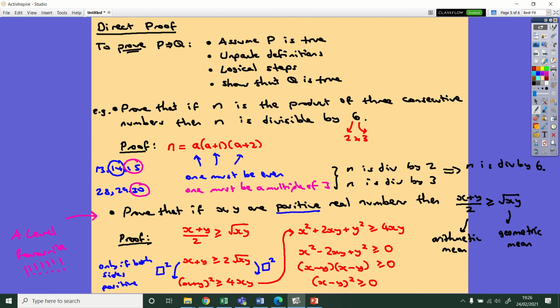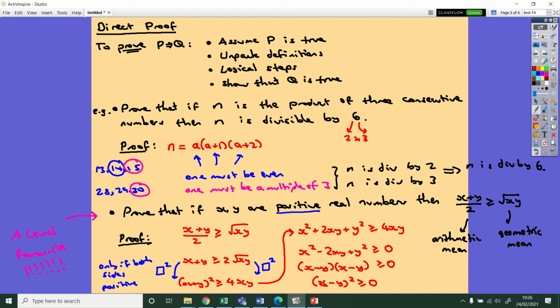Okay, so that's the logical chain of reasoning here that gets you to this. A mark scheme, a lot of the time, is going to run through this backwards. An examiner is normally expecting you to start with this and then end up back at the beginning again. But I think it's more logical to start on this side, because then this doesn't come out of nowhere, if you like.